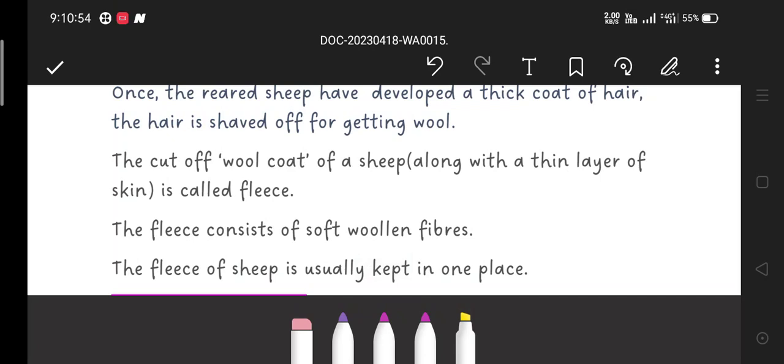Now you will be wondering: ma'am, hair is shaved, that is fine, but with a thin layer of skin, it will hurt the sheep. No, no, because the thin layer of skin is nothing but dead skin made up of dead cells, and it can be removed without any pain to the animal.